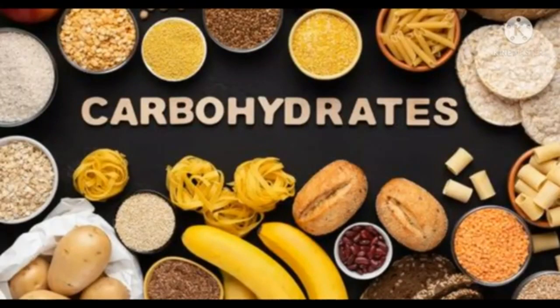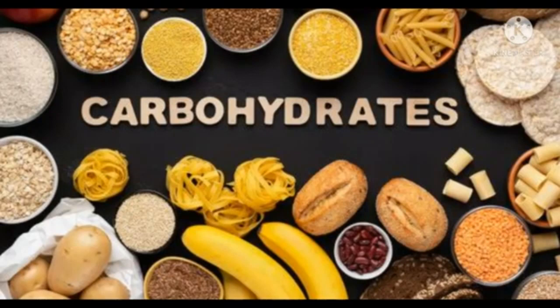Carbohydrates are compounds made up of carbon, hydrogen and oxygen. Sugar, glucose, starch, cellulose are types of carbohydrate. Carbohydrates are called energy giving food.